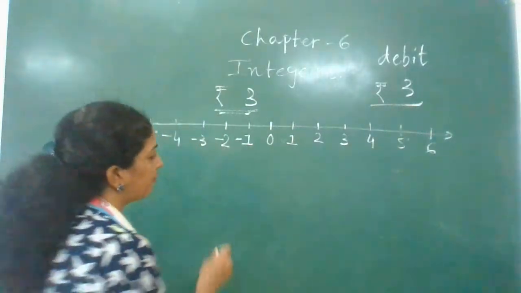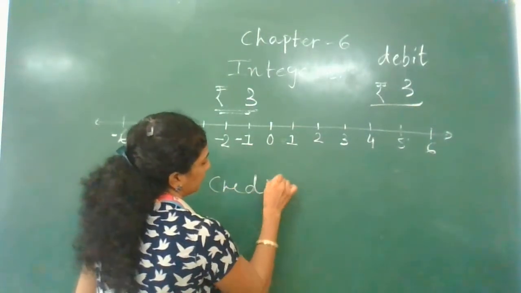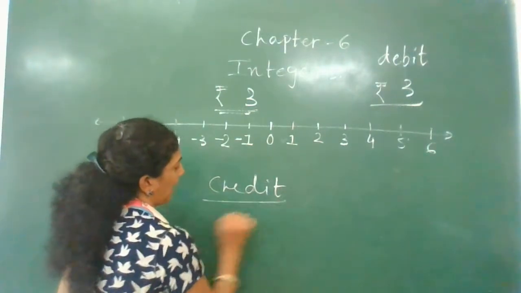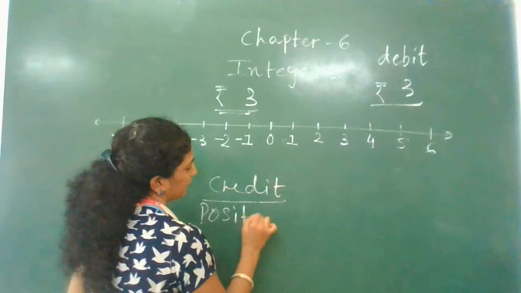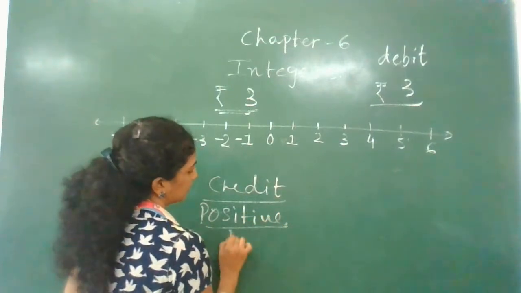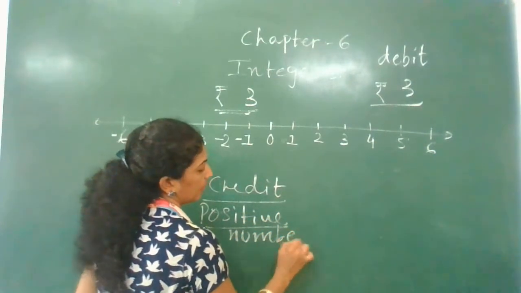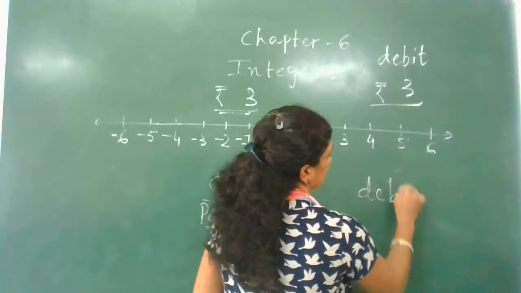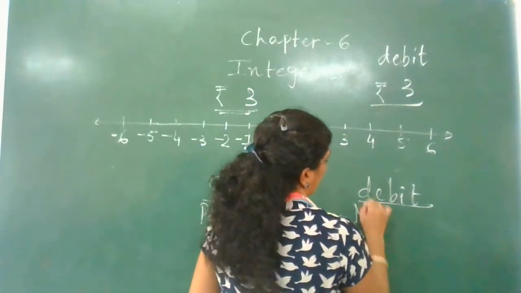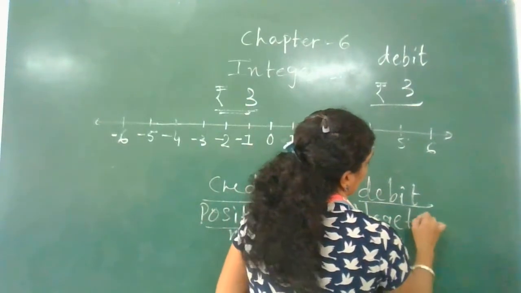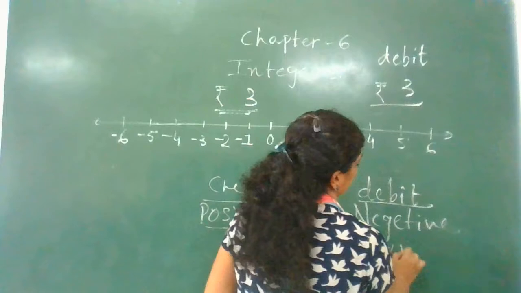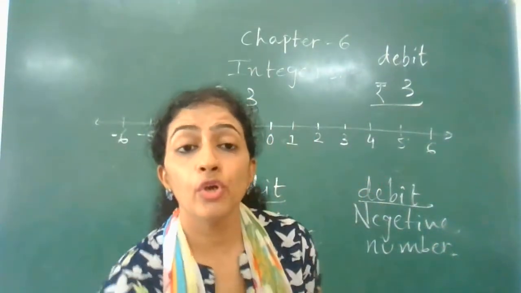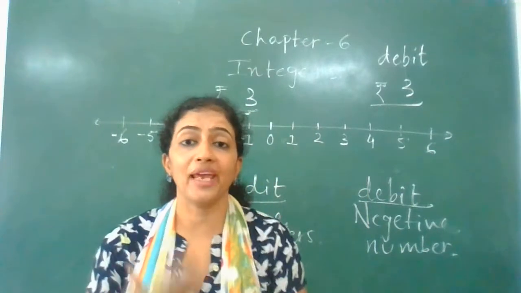So here if I say credit, I show this credit as my positive numbers, and my debit I show as negative numbers, because this debit is a debt on me. I have to pay for it.